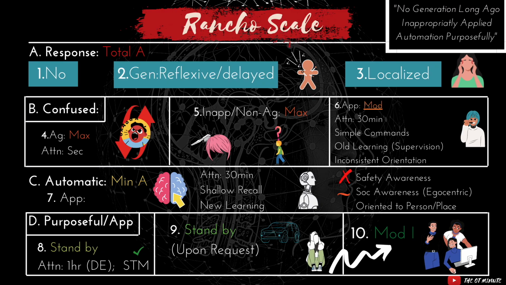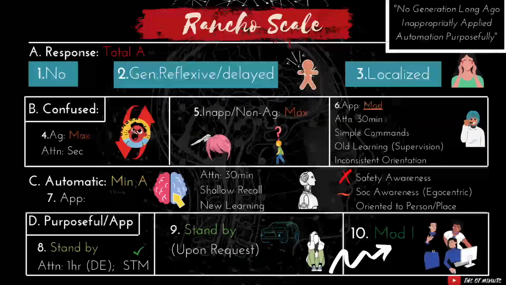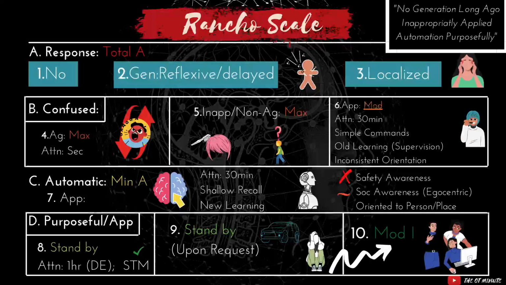When it comes to the Rancho scale, I like to break the 10 levels into 4 groups. The first group would be the response levels, so this would be levels 1 through 3. Next, we have the confused levels, which is levels 4 through 6. And then there's the automatic level, which is level 7. And then you have another string of 3 levels, which is the purposeful appropriate levels.